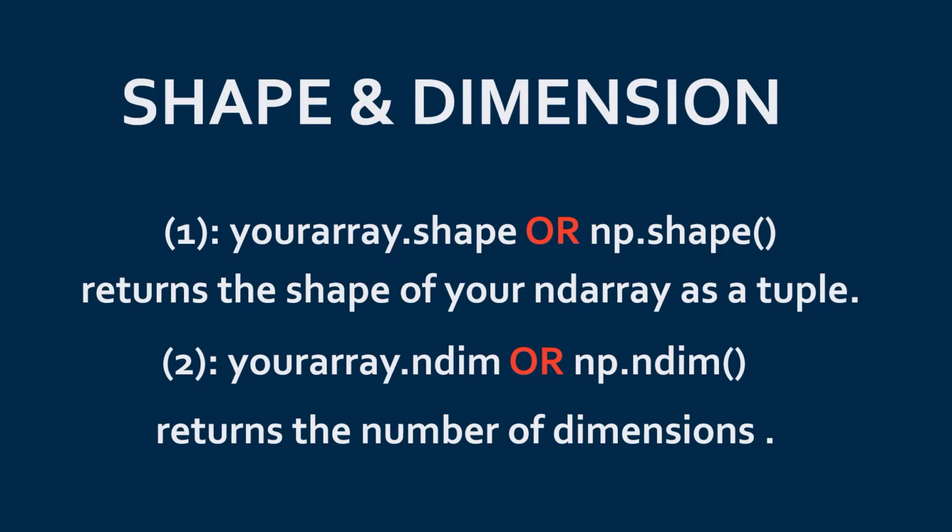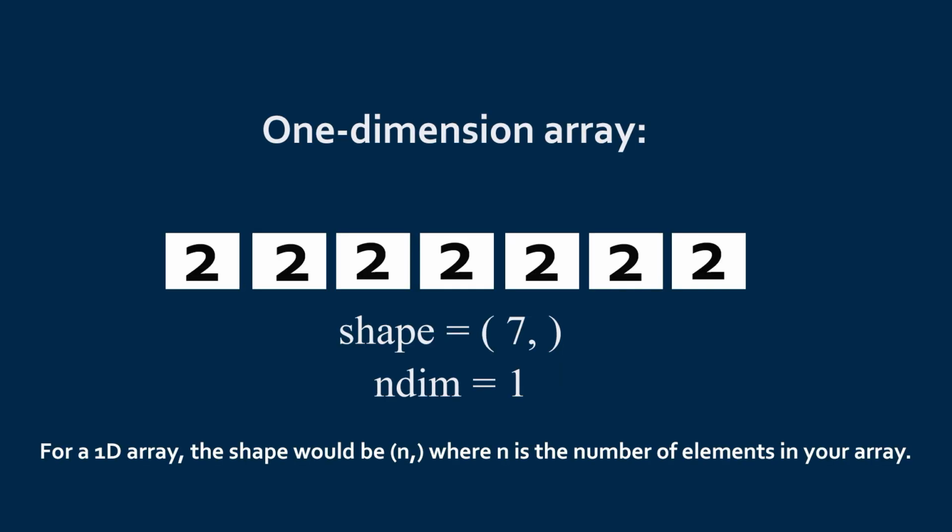Next I will use shape and dimension functions with an array, so you will get an idea of what it actually is. So yes, next turn to slide. See, this is basically a one dimensional array. It contains 7 elements, so these are the 7 elements the one dimension contains.